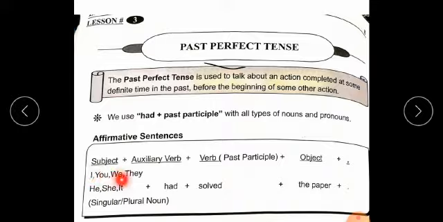If it is I, you, we, they, he, she, it, single or plural noun, we use had. We already know the definition of subject and object. For example, she had solved the paper. Full stop.